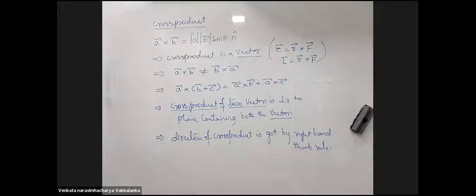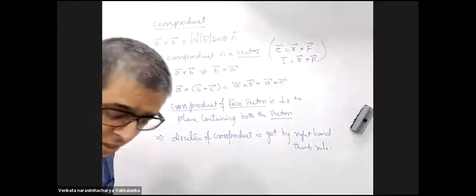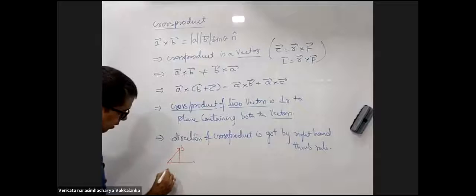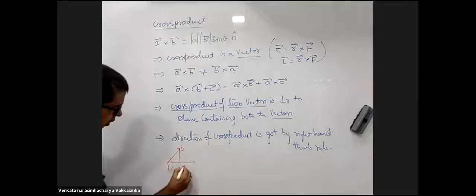Sir, in dot product also we can find the magnitude of vector A along vector B, no? I didn't get you. In dot product, there was a question which we did day before yesterday, in which we found out the magnitude first and then the direction of the vector A along vector B. That is the component of vector A along vector B. What is the problem? It is finding the component of A along B. I am finding out B along A. That means I am finding out B cos theta A cap.